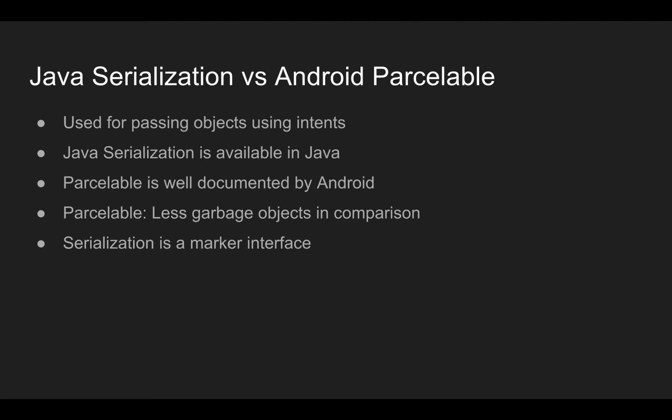In Serializable, the marshalling operation is performed on the Java virtual machine using the Java Reflection API. This helps identify the Java object members and behavior, but also ends up creating a lot of garbage objects. Due to this, the serialization process is slow in comparison to Parcelable, and at the end of the day we'll be using Parcelable. So this is something that we'll be using in our project.